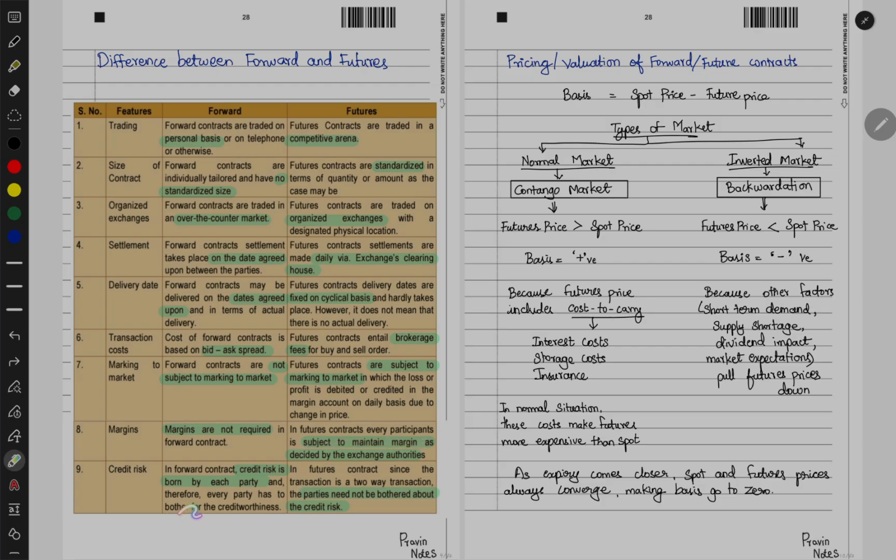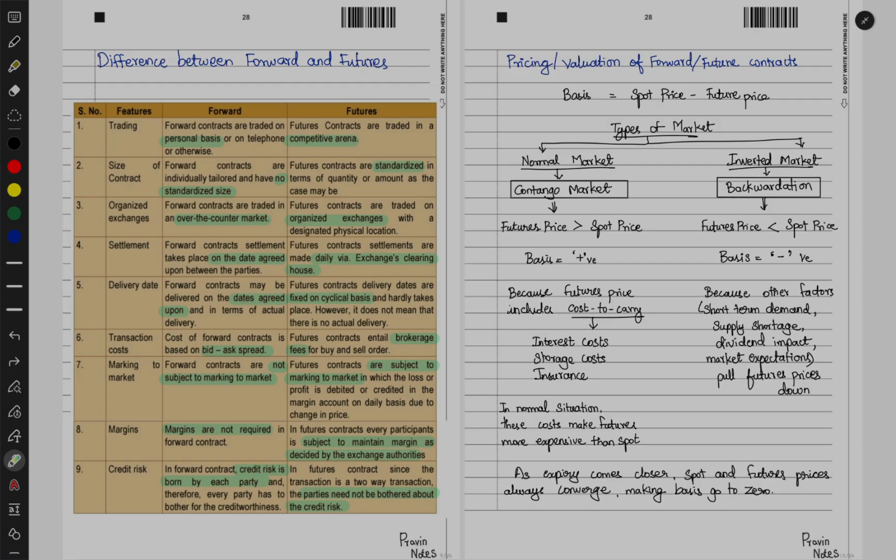In case of forward, the credit risk will be borne by each of the parties, but in case of futures, the parties need not be bothered about the credit risk, because it is a two-way transaction. Why? Because in case of forward, it depends on the parties. So every party has to bother about the creditworthiness, because they have to honor the contract. Okay.